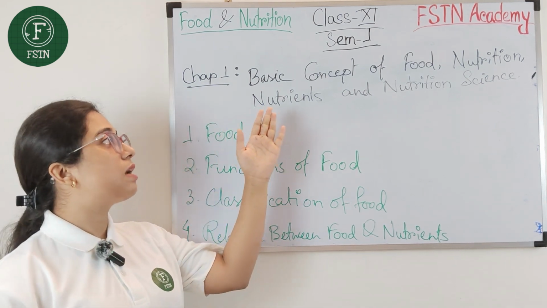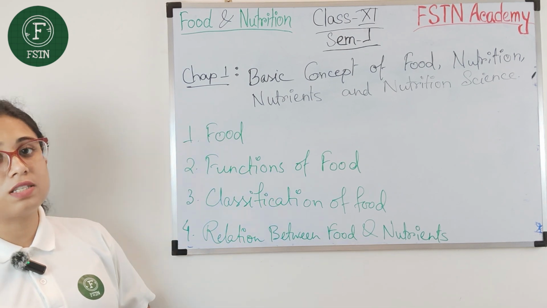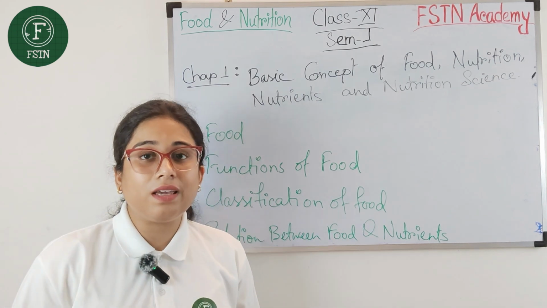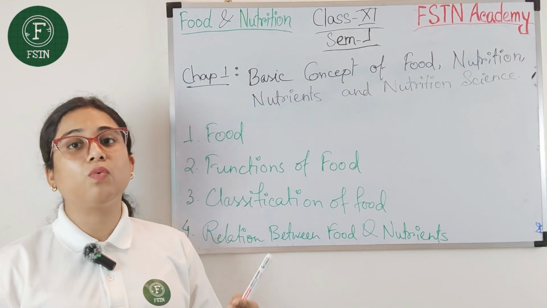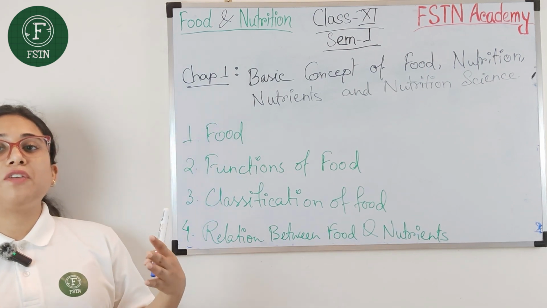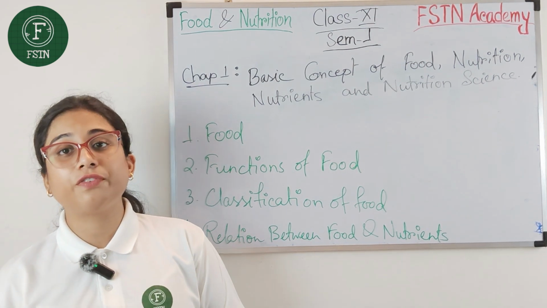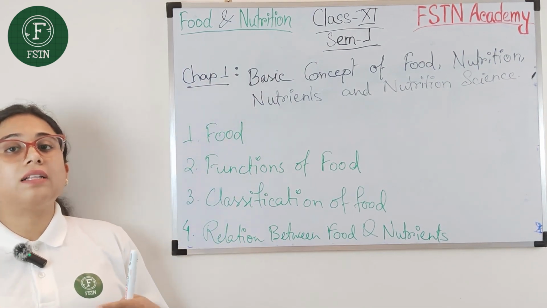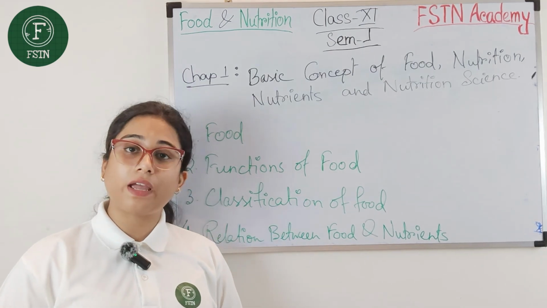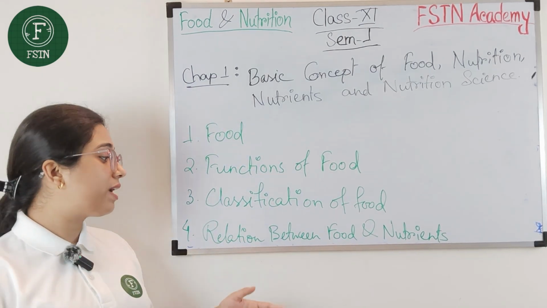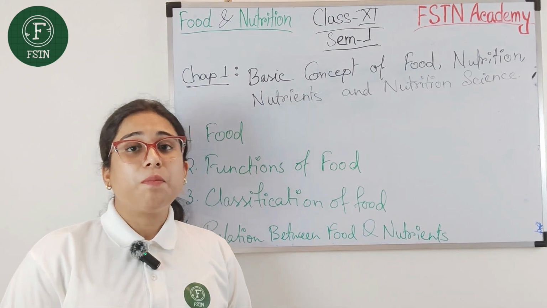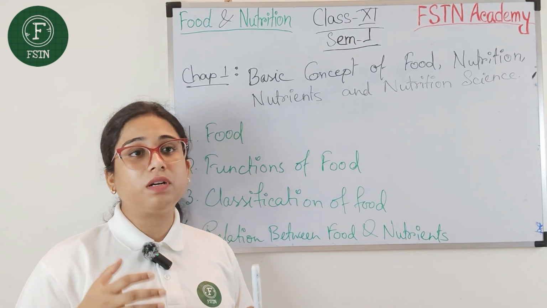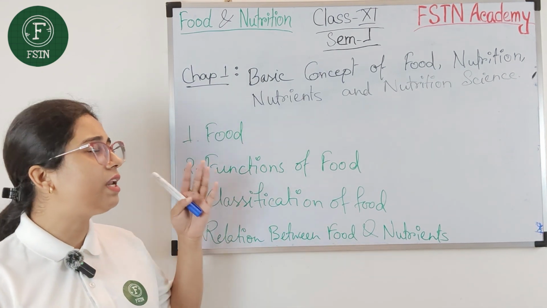So from semester 1, the first chapter, the first class, you will become knowledgeable about what we are taking continuously as food and how it works in our body, what the benefits of that food are, what the harmful effects of foods or some non-food items are, what other components every food consists of, how we classify them, and what the relation between food and nutrients is, because, as we have to know, nutrients are the main functional part of any food item.